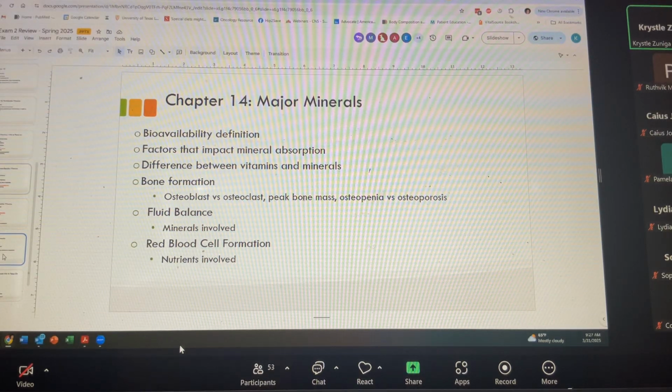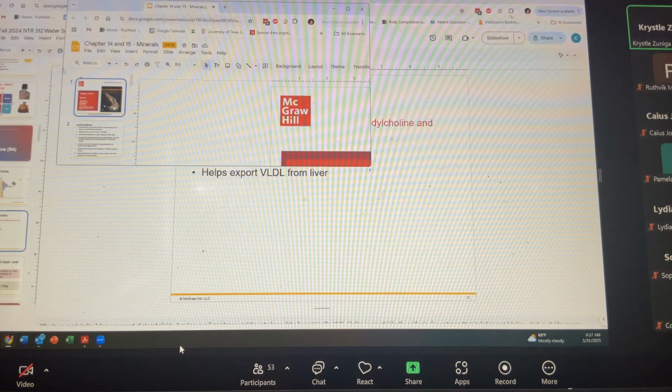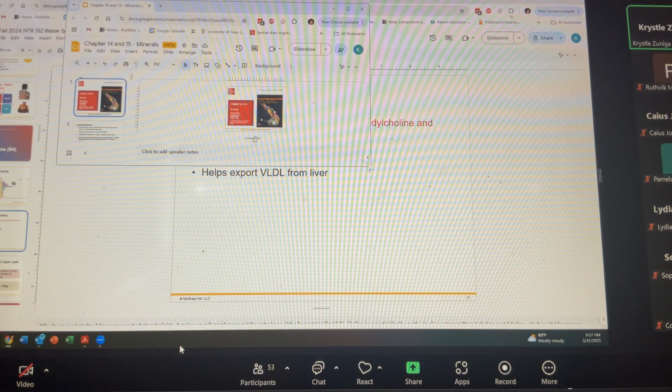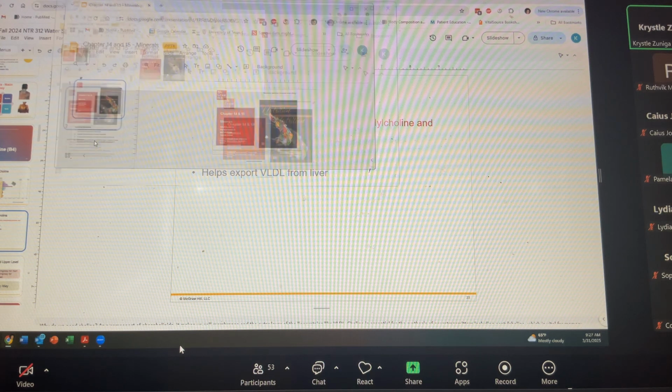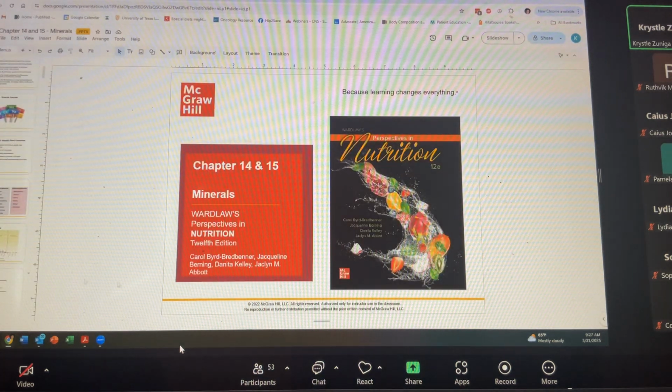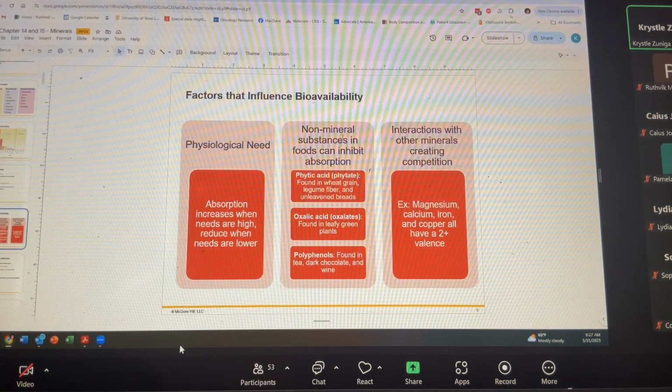Okay, so factors that impact mineral absorption. I do want you to know phytic acid and oxalic acid. I'll give you the slide. Here it is.